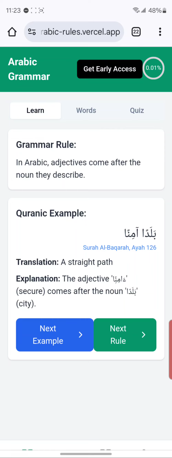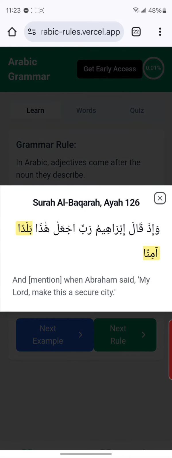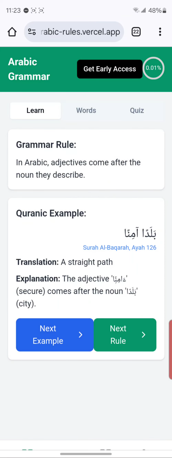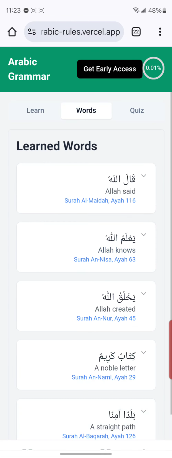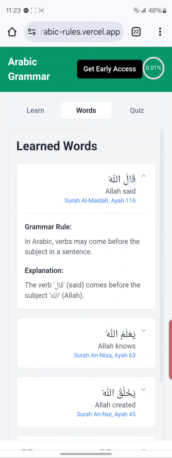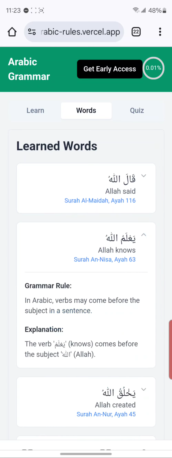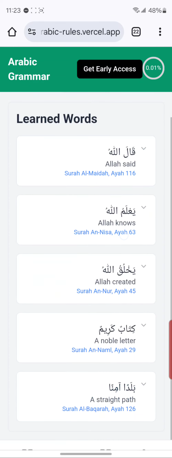Here's another one, baladan aminan. Aminan means secure, baladan means city. And if you look at the ayah where this came from, this is the ayah. So alhamdulillah, as you look at these examples, it'll add them to your words learned list, and you can go through them at any time. Expand this and just check which grammar rule this came from, and the explanation of it again for you here.